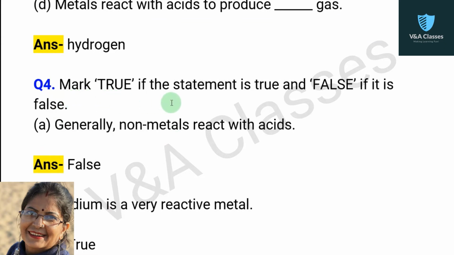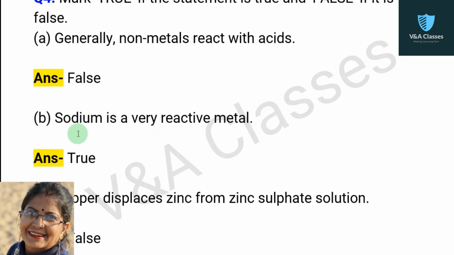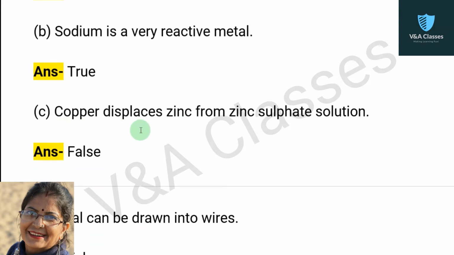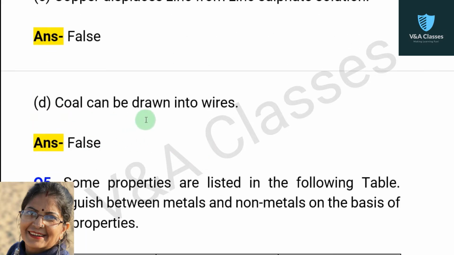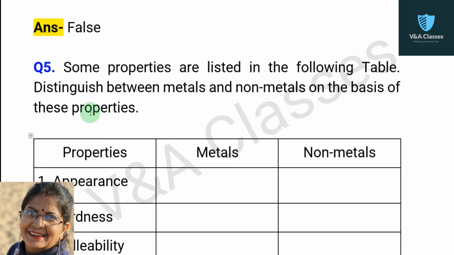Now question number 4. Mark true if the statement is true and false if it is false. First statement, generally non-metals react with acids. Answer, false. Next statement, sodium is a very reactive metal. Answer, true. Next statement, copper displaces zinc from zinc sulfate solution. Answer, false. Next statement, coal can be drawn into wires. Answer, false.